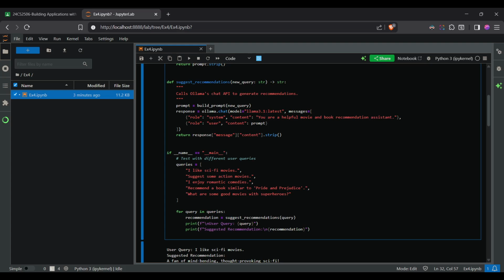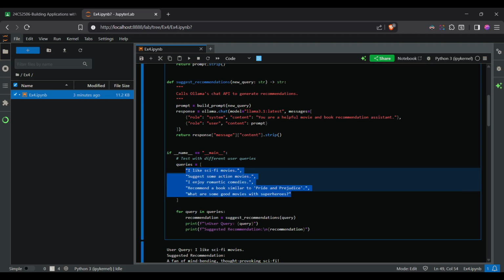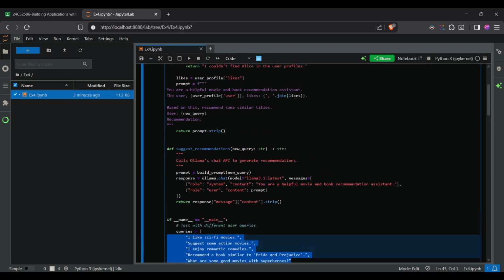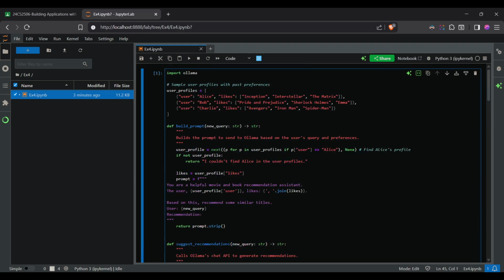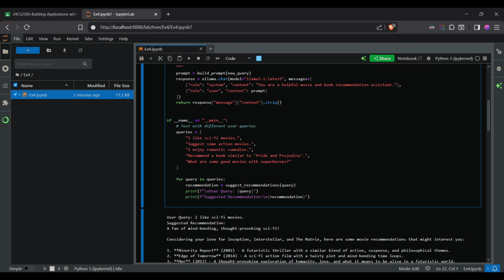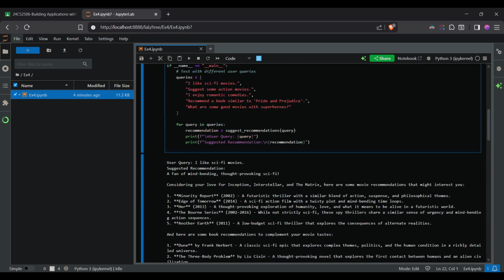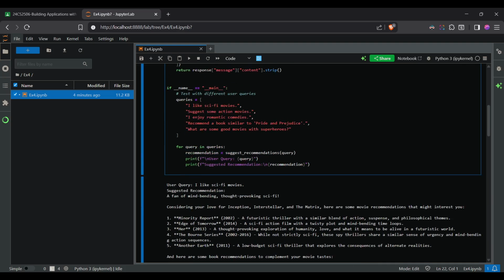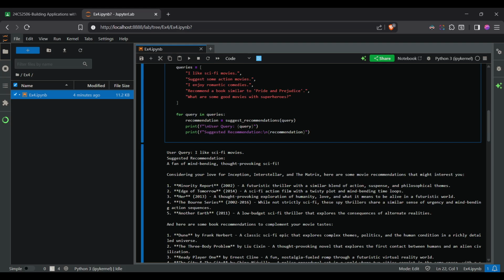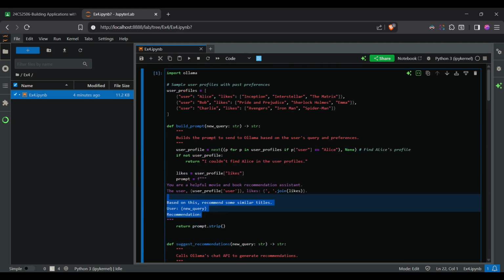Finally, we are using the main function and giving a sample set of questions or queries into the model and testing how it works, checking whether the prompt works right or not. This is the user query and this is the recommendation. The user query is, I like sci-fi movies. So it understood from the past history who likes which one.